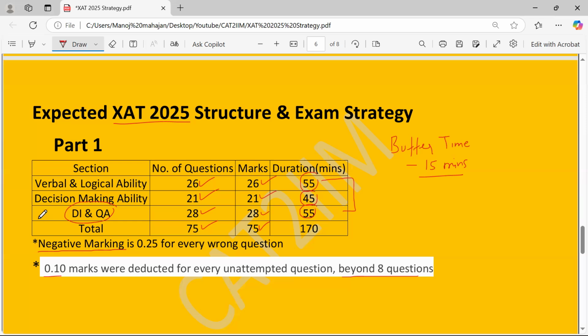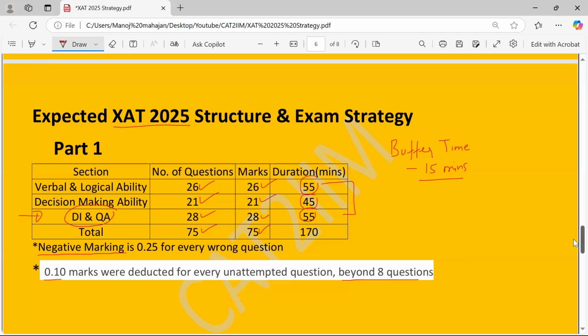So those 15 minutes most likely would be spent in the DA and the QA. So just try that in those 15 minutes. You can add a few more marks so that you can meet your overall cutoff for XLRI. So this is the strategy I'm going to look forward to, so that you can try it in the mocks and the past papers also.